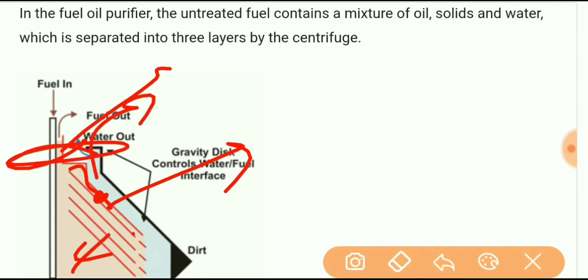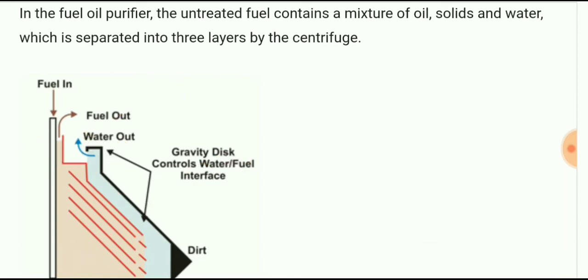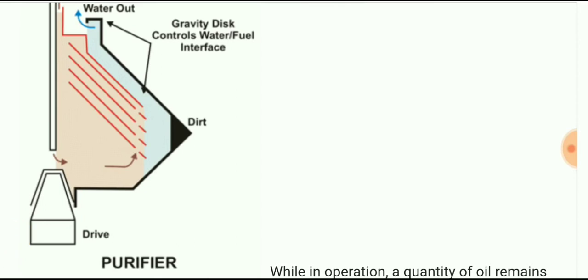That means the gravity disc is here, this is the blind disc, and in this figure there is no sealing water. But when we start the purifier, to prevent overflow of oil we require sealing water. We understand three things in the purifier. Let us convert the purifier into a clarifier.